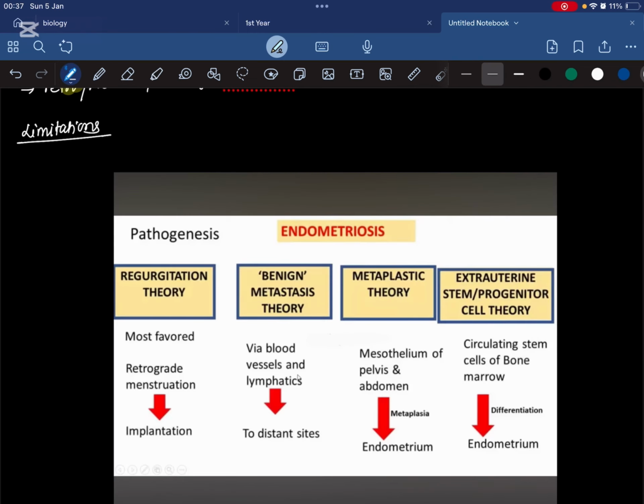Now, what are the other theories? We have discussed the first theory, the regurgitation theory. Regurgitation theory is actually the most favored theory. It says that due to retrograde menstruation, there is going to be implantation of the endometrial tissue in the ovary.